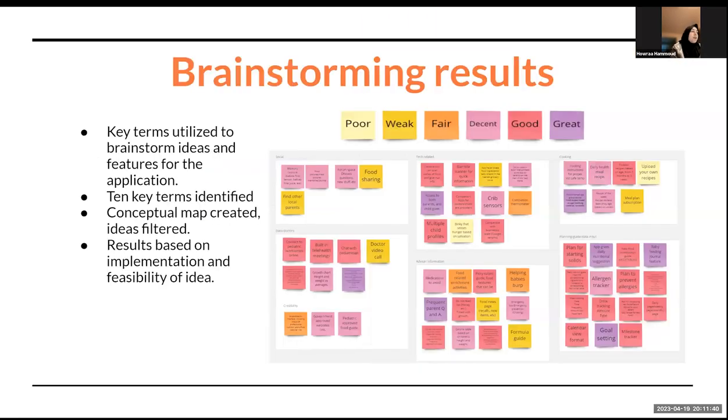Next slide. Brainstorming results. We initiated multiple brainstorming sessions, keeping in mind user needs and features we thought would best serve our app's purpose. We came up with 10 key terms and filtered our ideas based on how well they could be implemented and how feasible they were via relevant technology. In addition, we used a color code to rate our ideas from poor to great and organize them into notes.